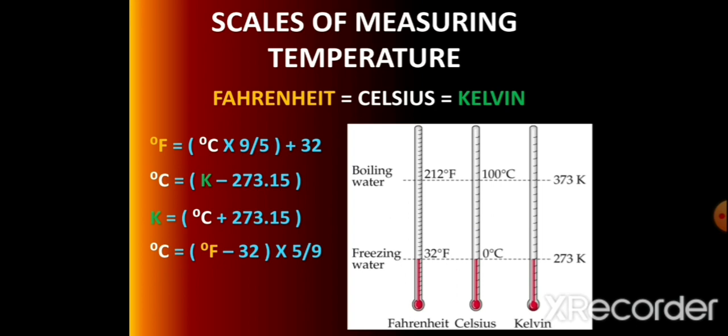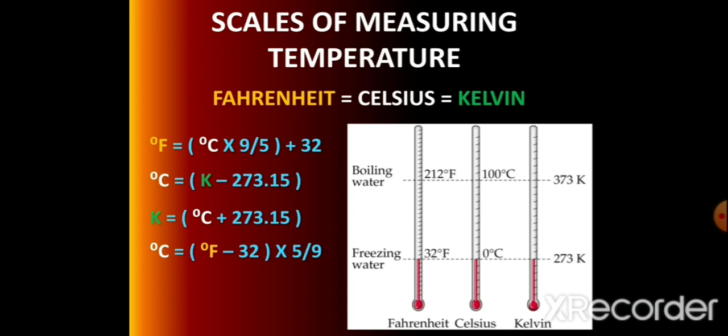Means when we want to convert these measuring scales from one to another, degree Celsius to Kelvin, then we have to add 273.15 to the degree Celsius. Then we will get the Kelvin. Now to convert Kelvin into Celsius, we have to subtract 273.15 from the given Kelvin temperature, then we'll get the degree Celsius.